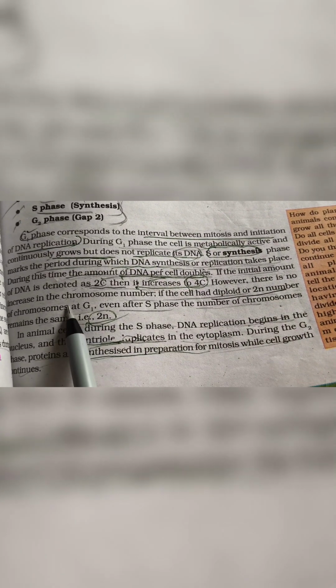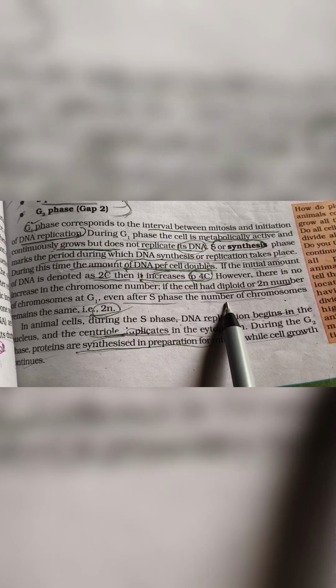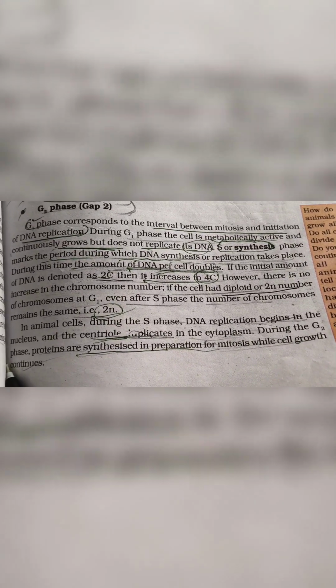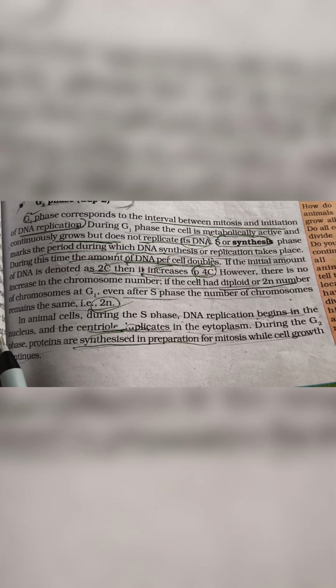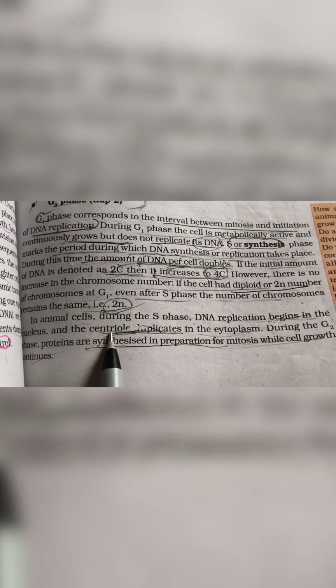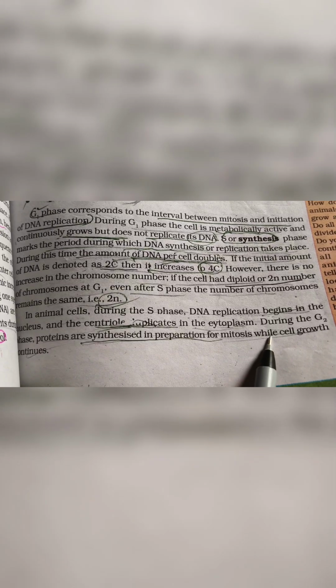However, there is no increase in the chromosome number. If the cell had a diploid or 2N number of chromosomes at G1, even after S phase the number of chromosomes remains the same, 2N. In animal cells, during the S phase, DNA replication begins in the nucleus and the centriole duplicates in the cytoplasm. During the G2 phase, proteins are synthesized in preparation for mitosis while cell growth continues.